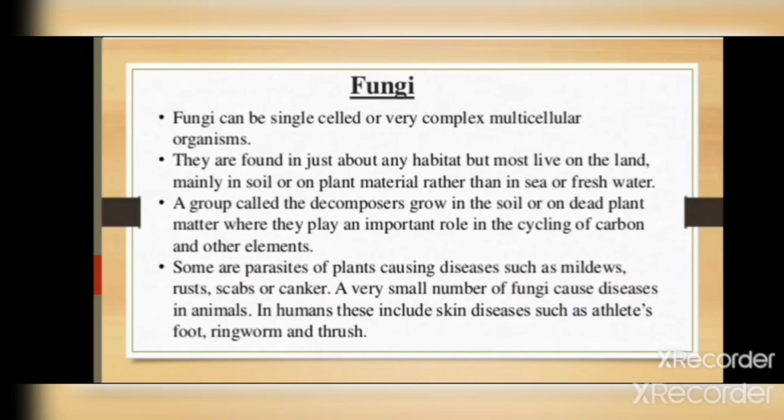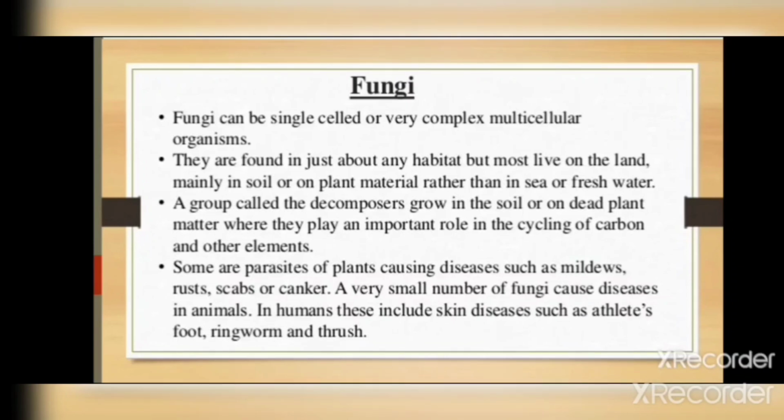Fungi can be single-celled or very complex multicellular organisms. It means some fungi are unicellular and some fungi are multicellular. They are found in just about any habitat, but most live on land, mainly in the soil or on plant material, rather than in sea or fresh water.